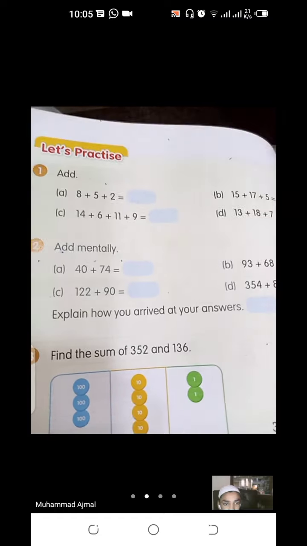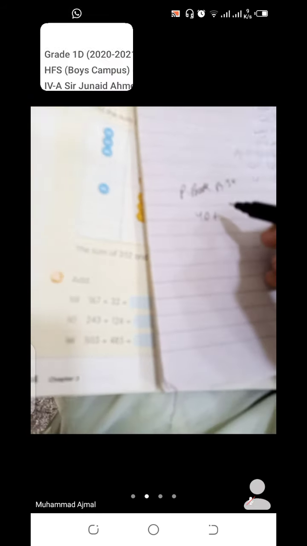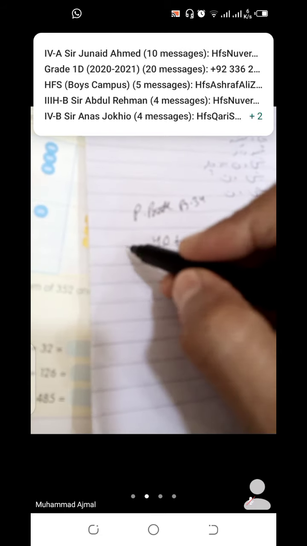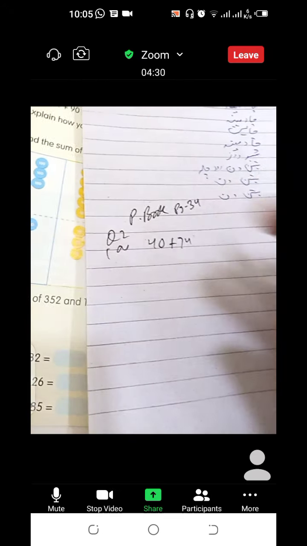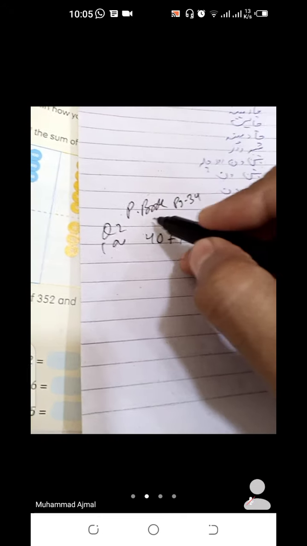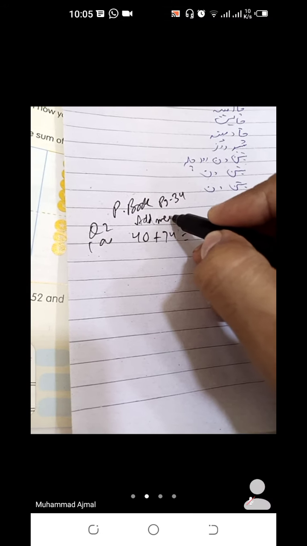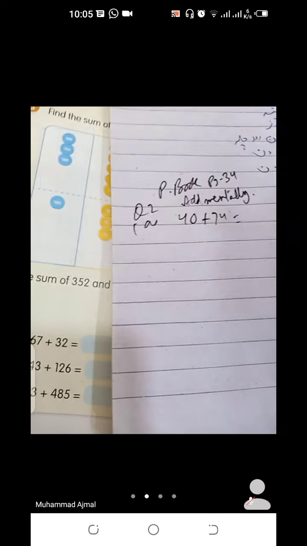Now the second question is written add mentally. In mental math, for example, the first question is 40 plus 74, on People's Book page 34, question number 2a. We have to add it mentally.